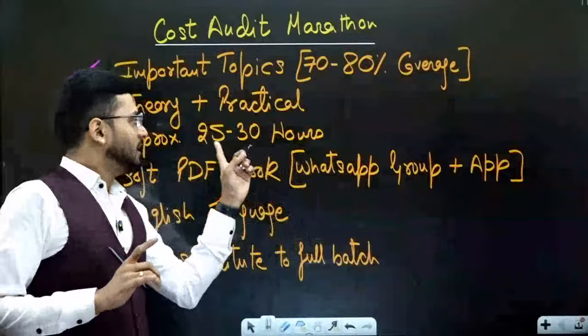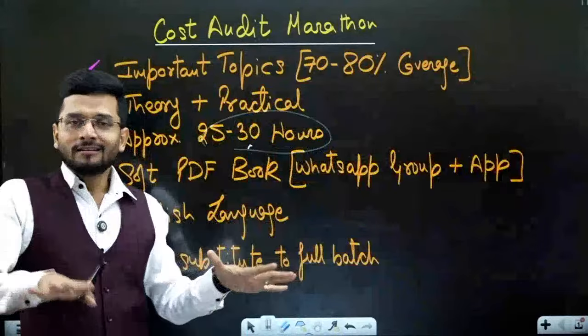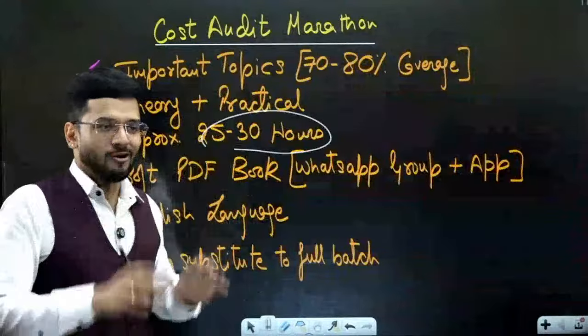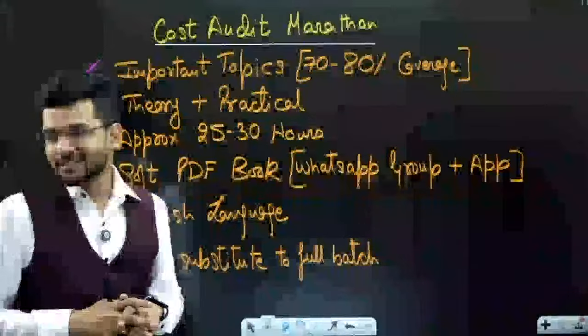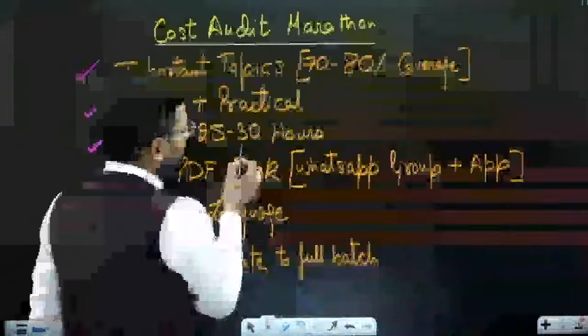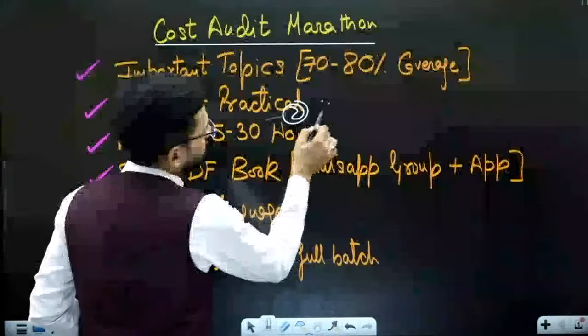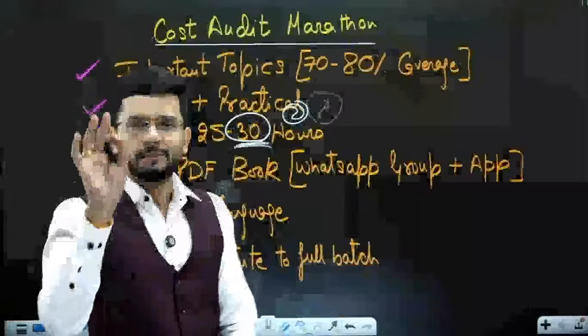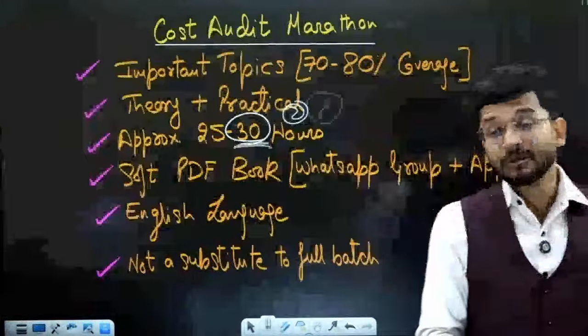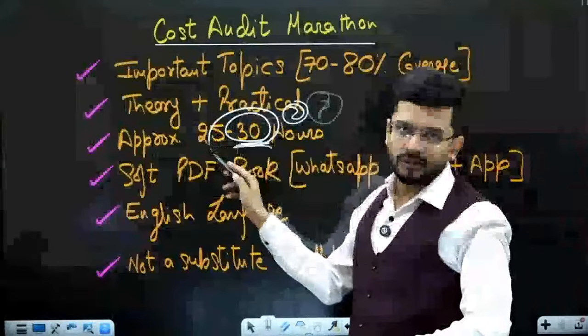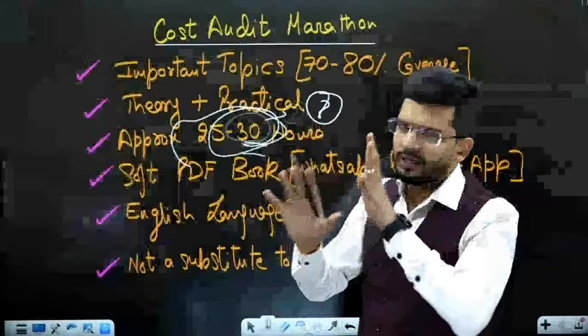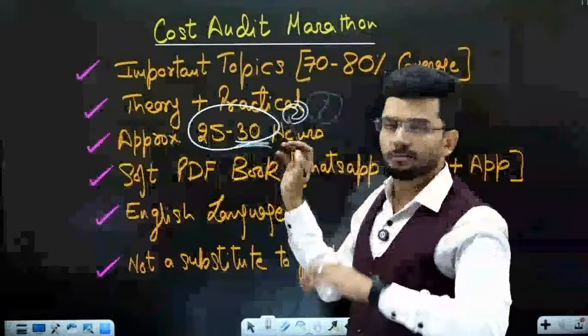Okay, please don't think that this is etched in stone. 30 hours means 30 hours. You cannot give a marathon for 31 hours. Guys, please be flexible. If I think that 2 or 3 more hours are required, this is just an approximate estimate which I've kept. But yes, we'll be covering the entire syllabus within this particular stipulated time.